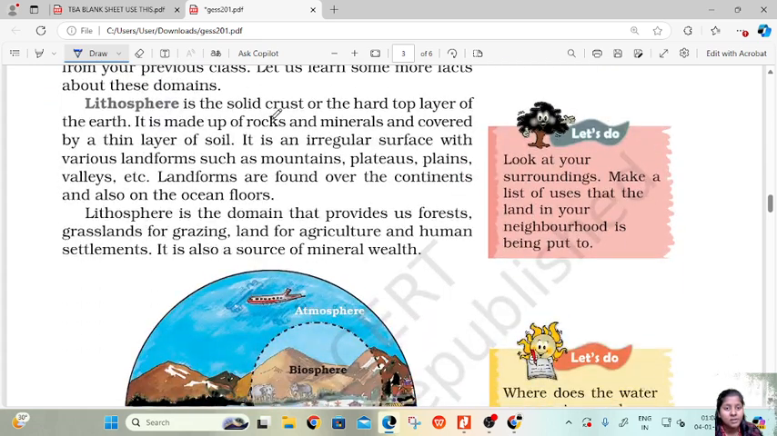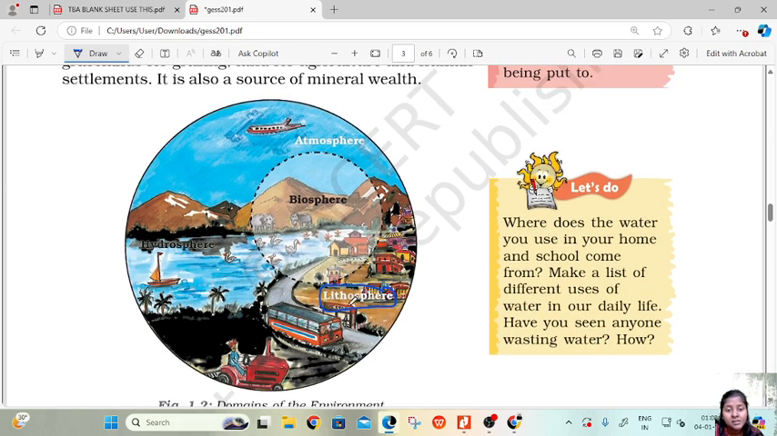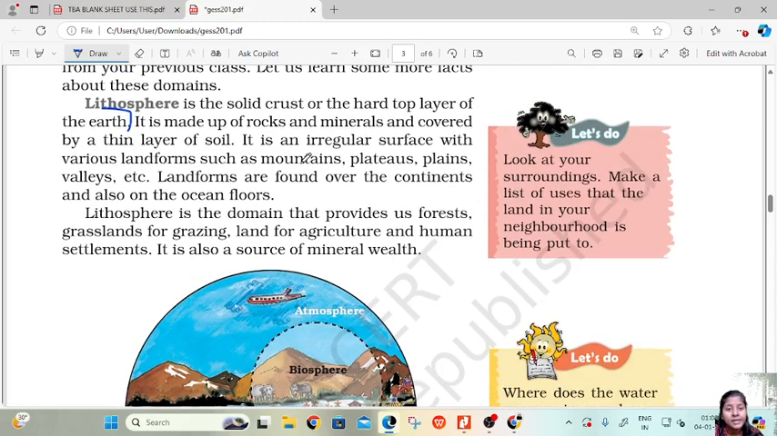Lithosphere is the solid crust or the hard top layer of the earth. Lithosphere is nothing but the hard top layer of the earth. If you see this diagram here, lithosphere is mentioned, and the top layer of the earth, where we are living, is the lithosphere. Lithosphere is made up of rocks and minerals and covered by a thin layer of soil.